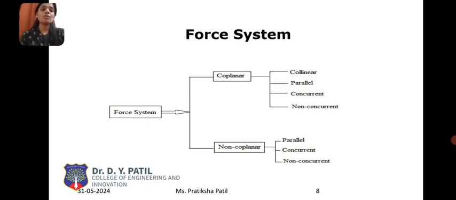That means on one body a number of forces are acting, called a force system. A force system is again divided into coplanar and non-coplanar. Coplanar forces act on the same plane. Non-coplanar forces act on different planes. Coplanar is again divided into four types. One is collinear, forces acting on the same line of action. Parallel forces, forces acting parallel to each other. Concurrent, forces coming out from the same point. Non-concurrent, forces coming from different points, but on the same plane.